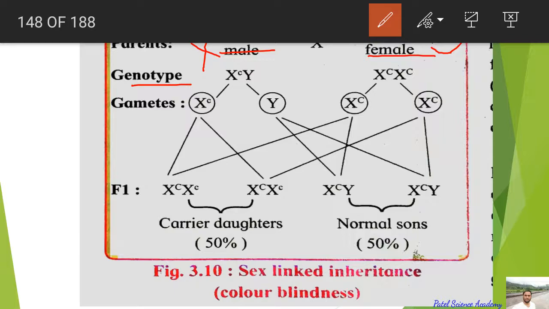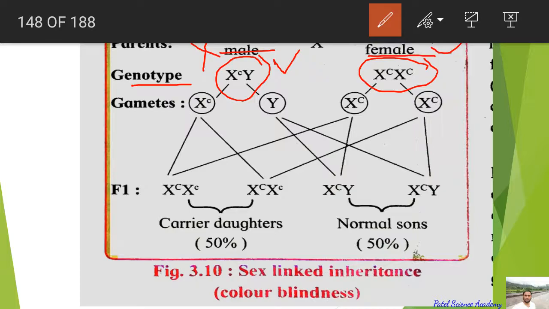Genotype of this is: color blindness is indicated by that c for color blind disease gene on the X chromosome, because it is the example of the X linked gene. So the defective male is indicated by the genotype capital X small c Y, and the female, which is normal, is indicated by capital X capital C capital X capital C.